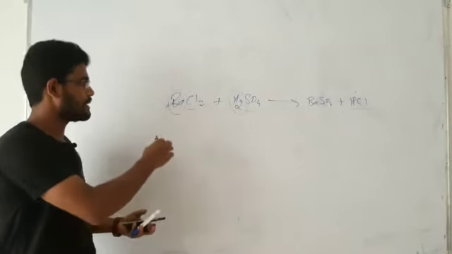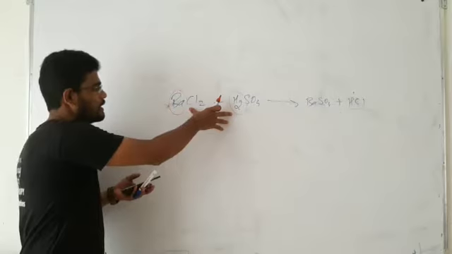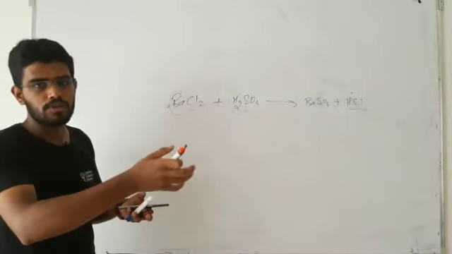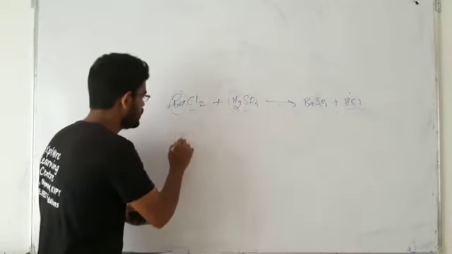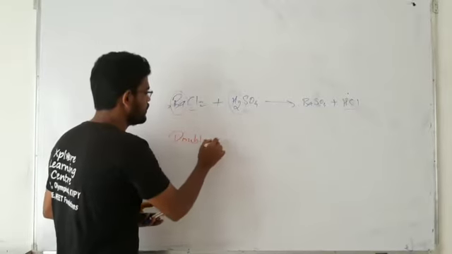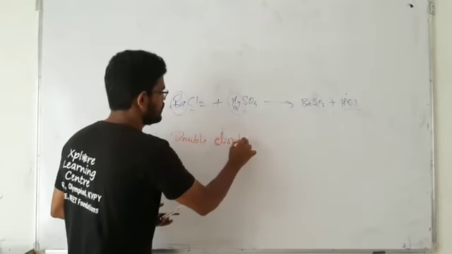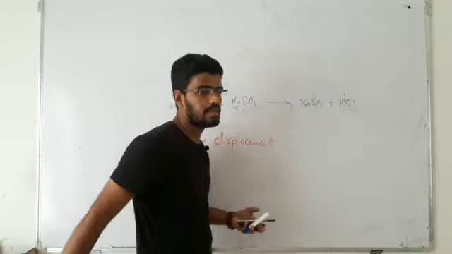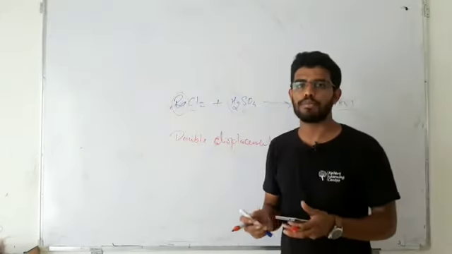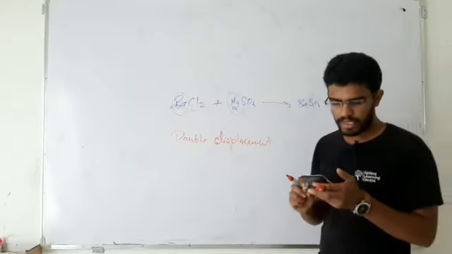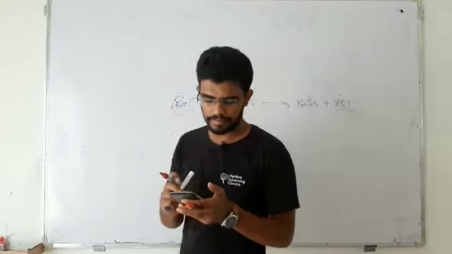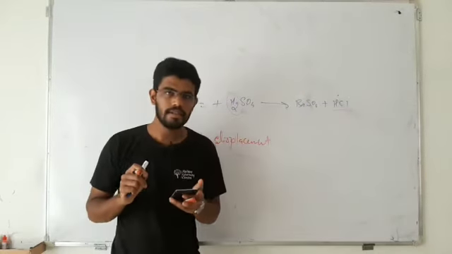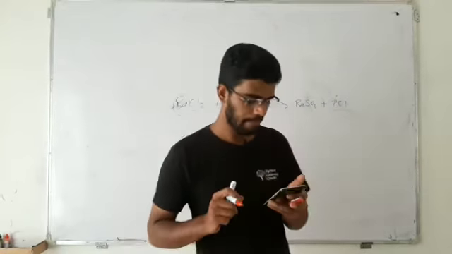So this is an example where an interchange of ions takes place between two compounds. It's definitely a double displacement reaction. So the answer is option D, that is double displacement reaction. Okay, so next question, question number 17.